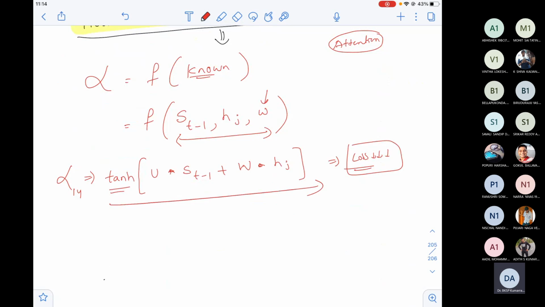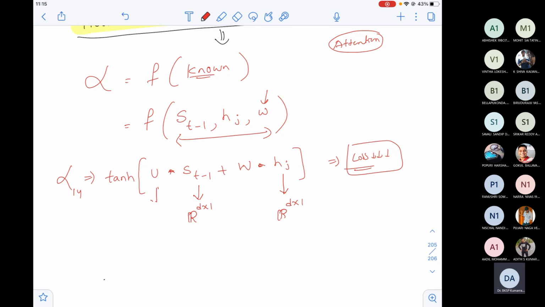But if you just multiply U into s_{t-1} plus W into h_j and apply tanh, you will get a vector. But I want a scalar value, because alpha 1,4 is one single scalar value which tells the importance of my current input word. So s_{t-1} is of dimension d cross 1, because there are d neurons in the s_{t-1} state. And h_j also has d neurons in its state, so it's also d cross 1.